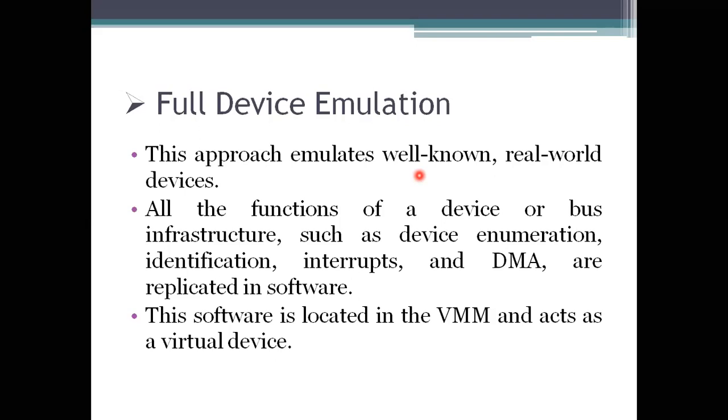In this one, the functions of the device or the bus infrastructure, namely device enumeration, identification, interrupts, and DMA, direct memory access, should be replicated in software itself. The software in the virtual machine monitor acts as a virtual device and allows the user to access the IO devices of your host operating system.